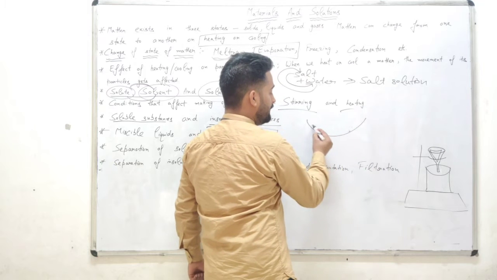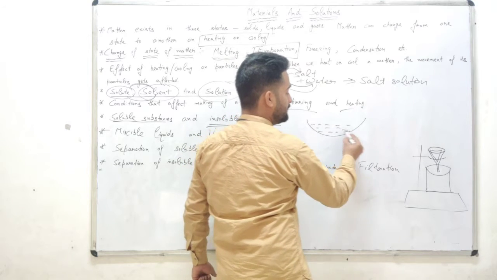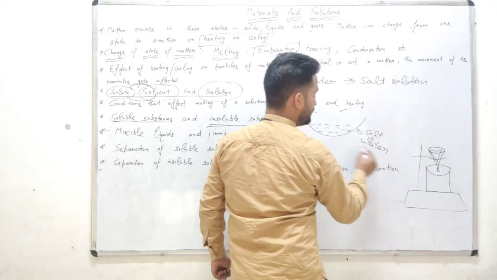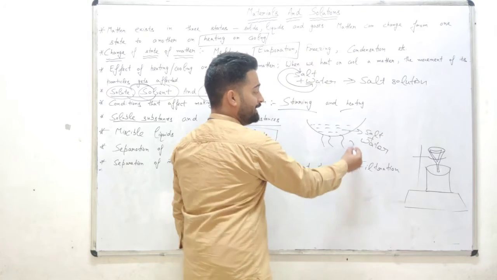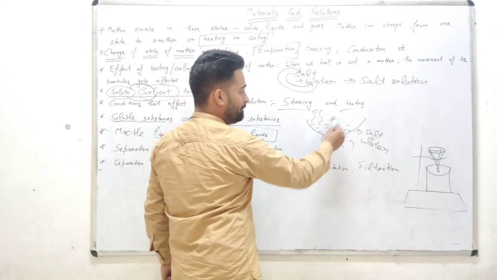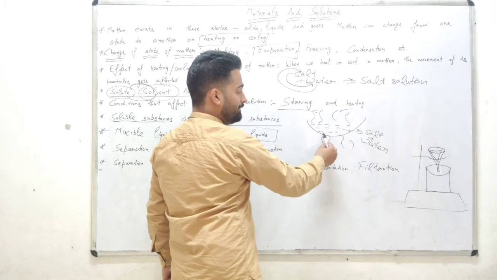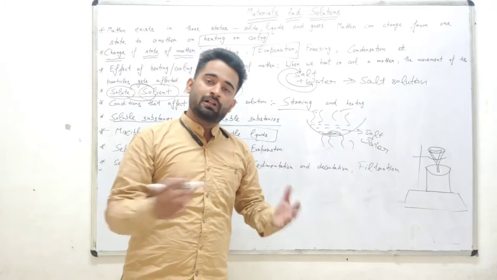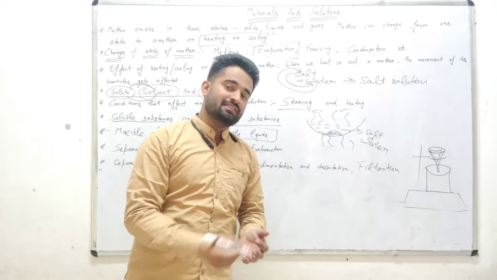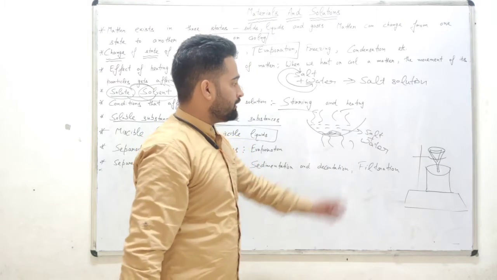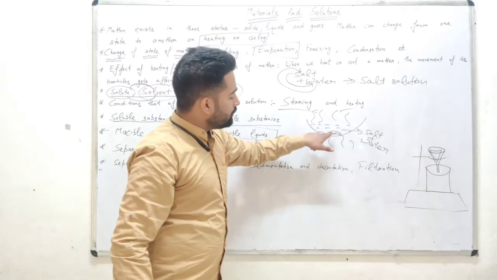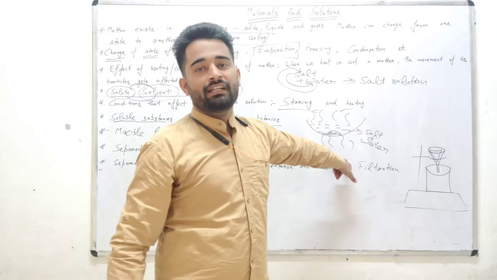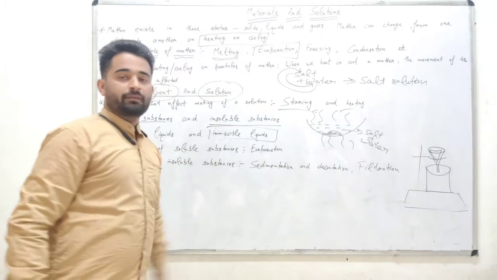We will take a bowl. In the bowl we will take a mixture of salt and water. After some time, as we heat this mixture, what will happen? The water will evaporate. As the water evaporates, what will be left behind here? Only salt. By this process, we can separate the soluble substances. What are soluble substances? The substances that mix into the water. Here salt mixes into the water. We want to separate that salt from the water. How can we separate it? With the help of heating, and that process is called evaporation.